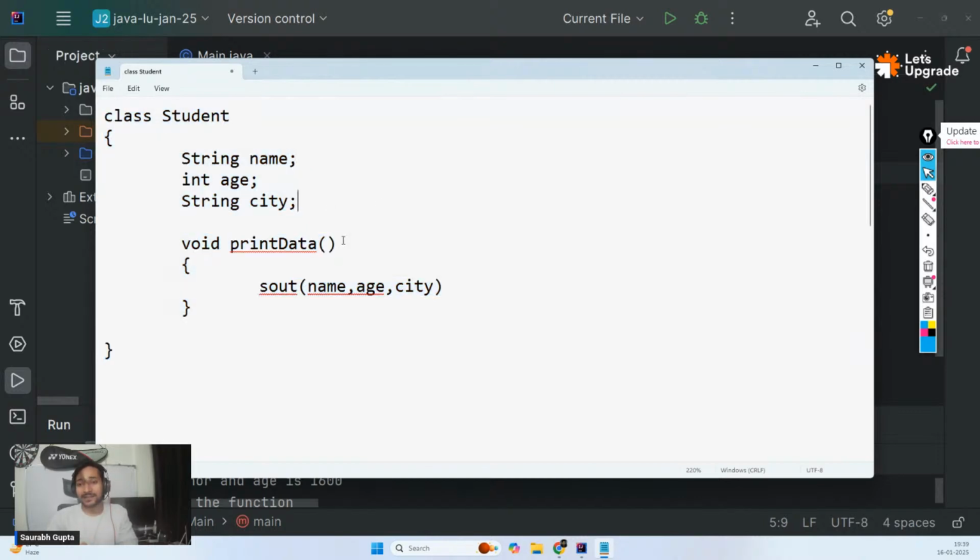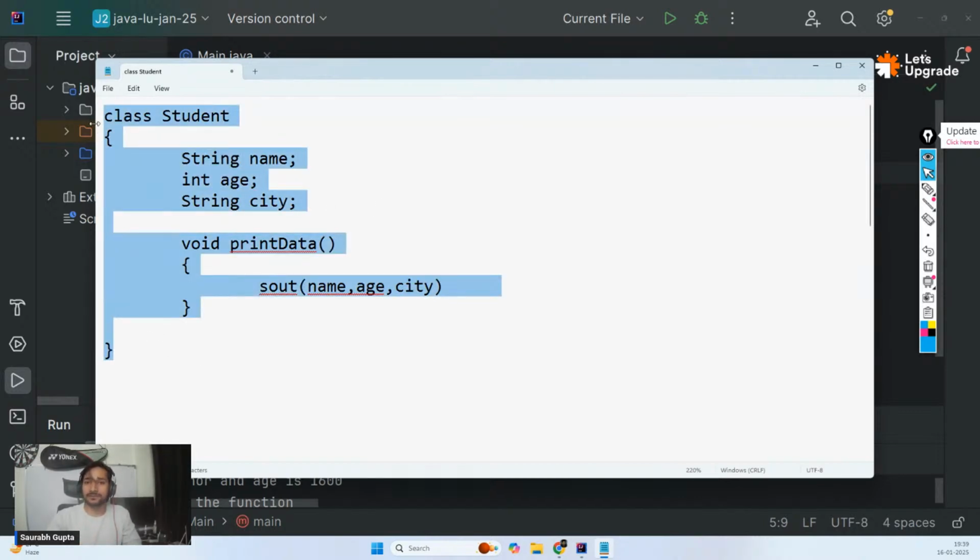But now, guys, this is not an object. They are calling it a class. That means they're saying this will never work. This will never do anything for you. This is just an idea of what an object will look like.